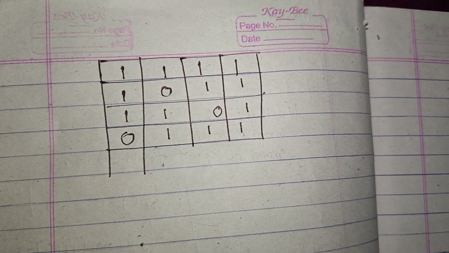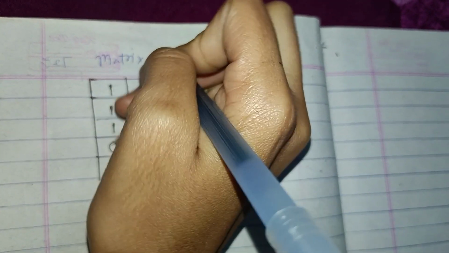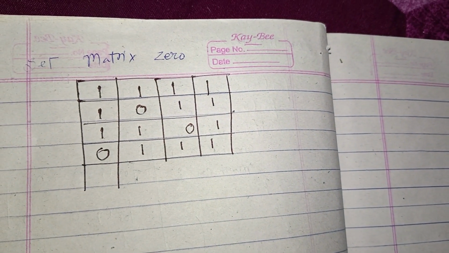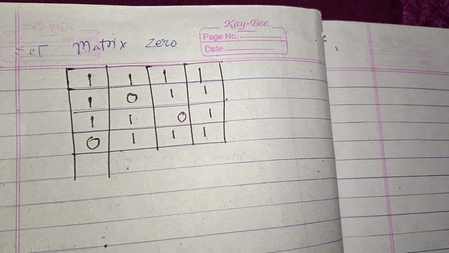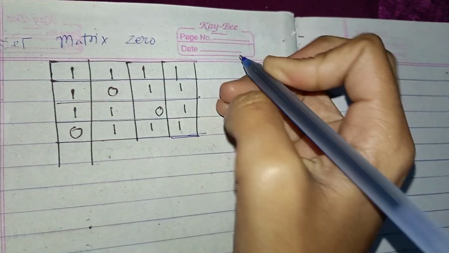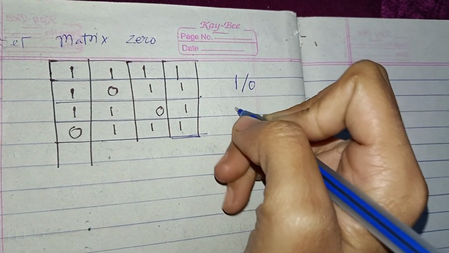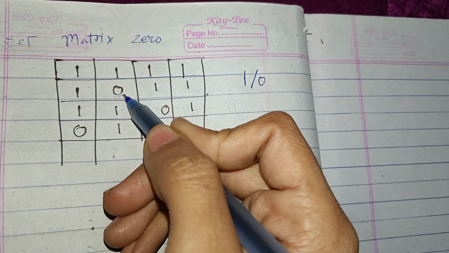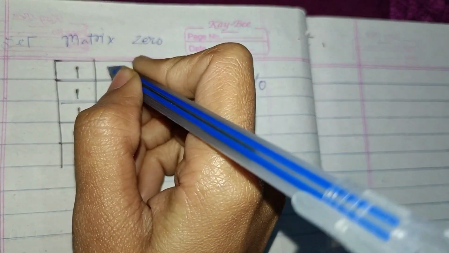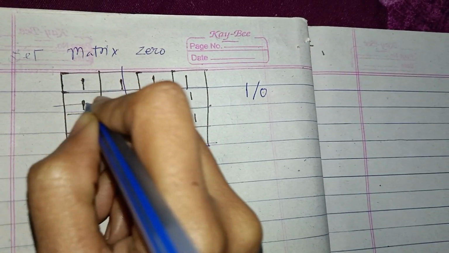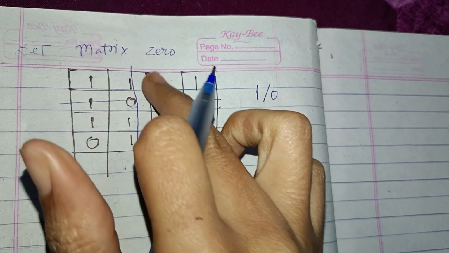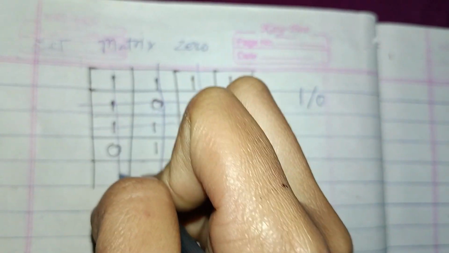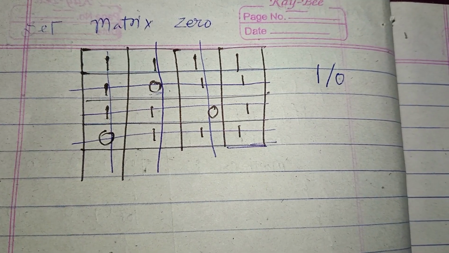Hi guys. So today we are solving the question Set Matrix Zeroes. This is our matrix, and here we have only binary values, 0 and 1. What we have to do is, if we find a 0 in any place, we have to make its column and that row completely 0, like for here also and here also. Now you are thinking how we can do that.